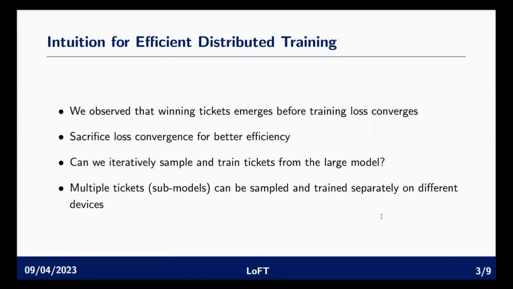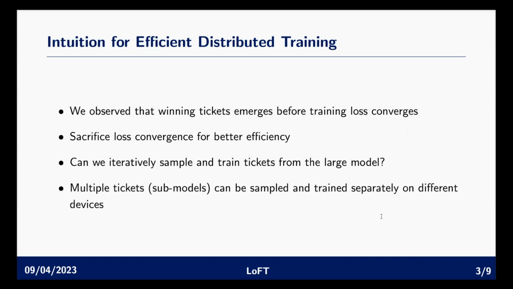So we could conclude that, because the filter distance doesn't change, the winning ticket emerges before the training loss converges. So this means that we could possibly sacrifice some loss convergence for better efficiency. So the idea is just to have an approximate way of training the exact neural network, which may result in a higher efficiency and also preserves the winning ticket. Our question is: can we iteratively sample and train tickets from the large model? Why is this method helpful?